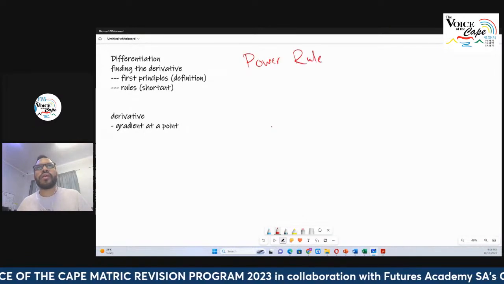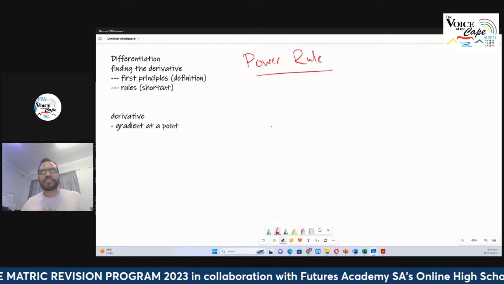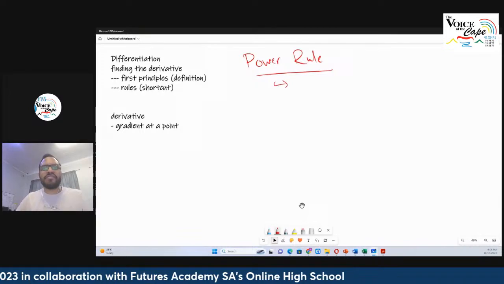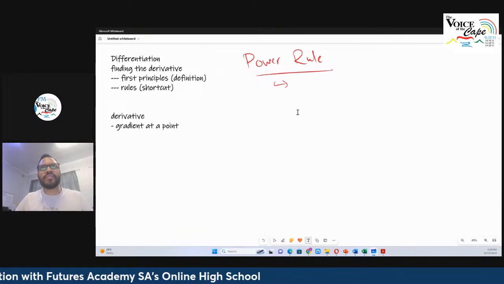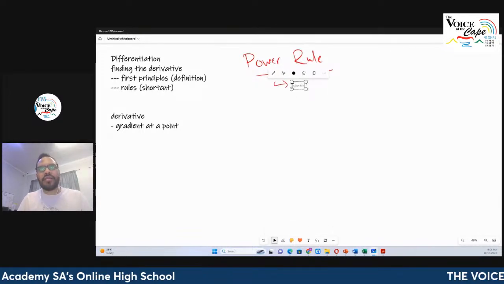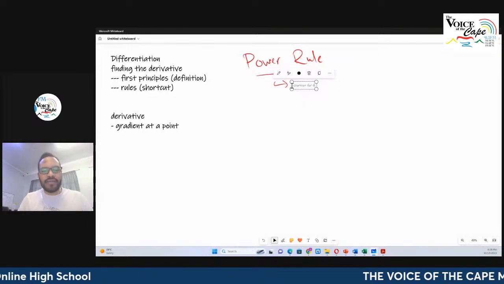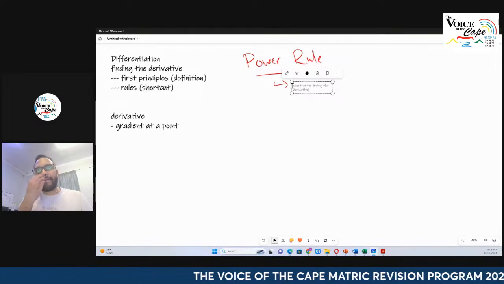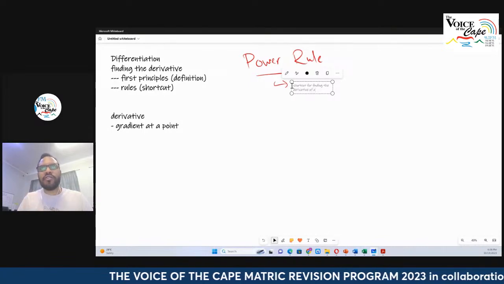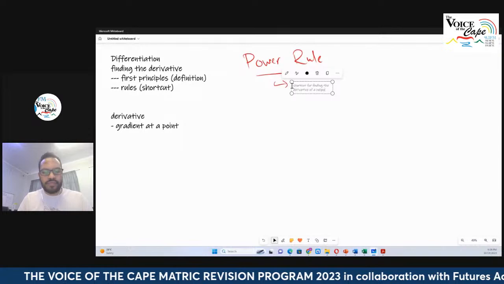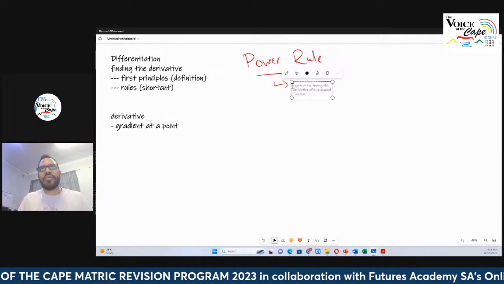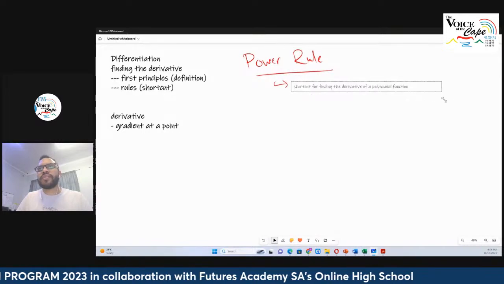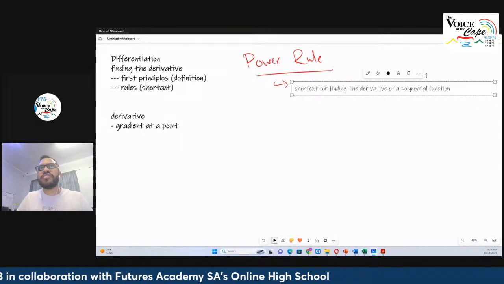Okay. Now, the power rule is a shortcut for finding the derivative of a polynomial function. Okay. Now, what is a polynomial function, you ask? Right, what's a polynomial function?